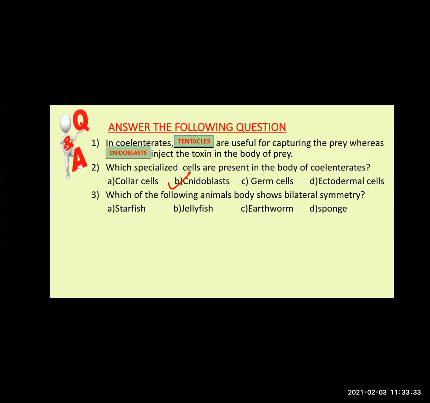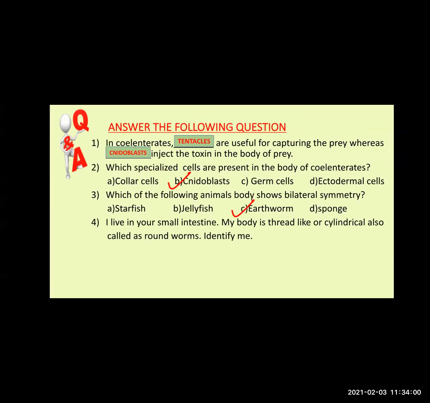Third one. Which of the following animals' body shows bilateral symmetry? See the example. Very easily you can identify. Ma'am, can I? Starfish, jellyfish, earthworm, sponge. Yes. Ma'am, earthworm. Yes, very easy to remember. Earthworm shows bilateral symmetry.